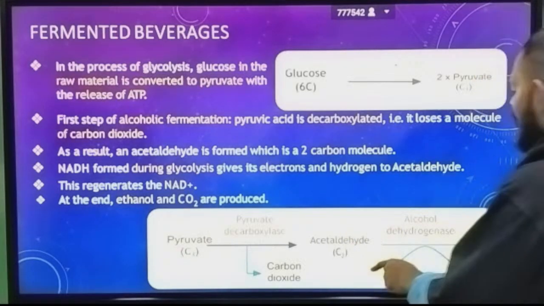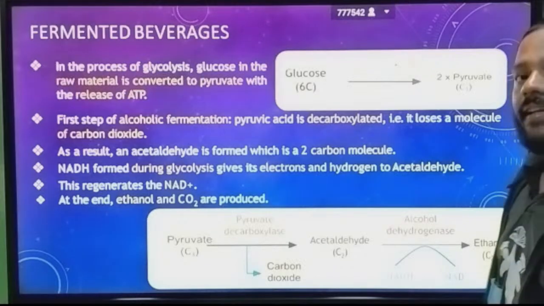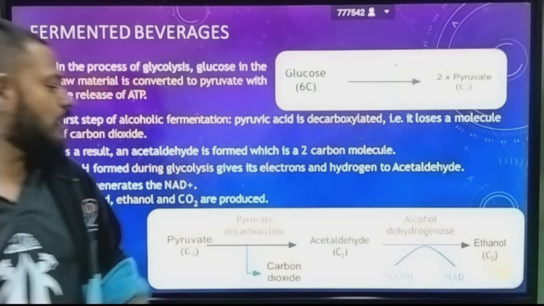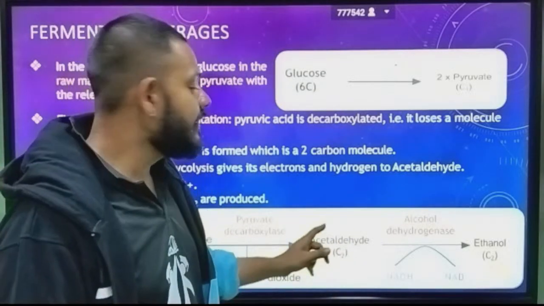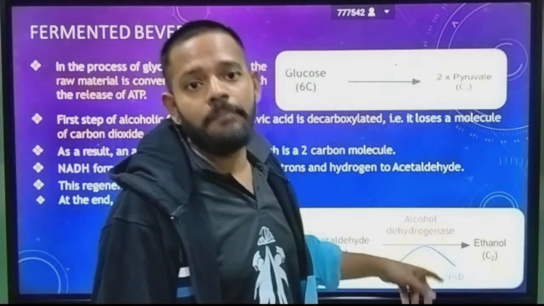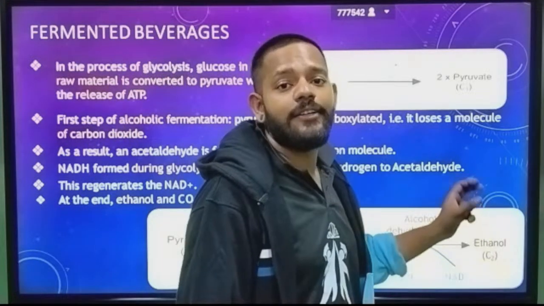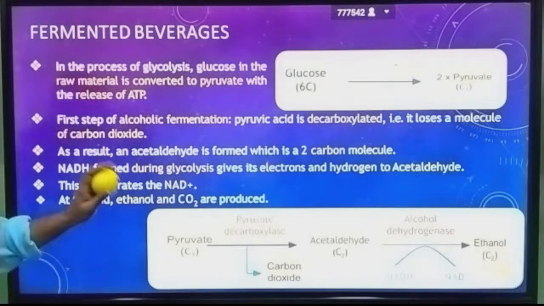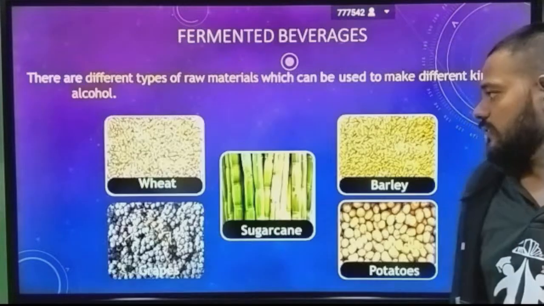Now this acetaldehyde will convert into ethanol with the help of the enzyme alcohol dehydrogenase. Alcohol dehydrogenase is used to convert that acetaldehyde into ethanol, and you get the end product, a 2 carbon compound, ethanol. So this is the basic mechanism of how ethanol is produced.